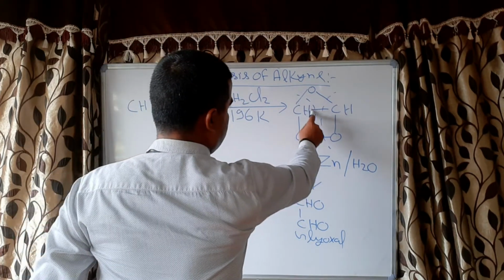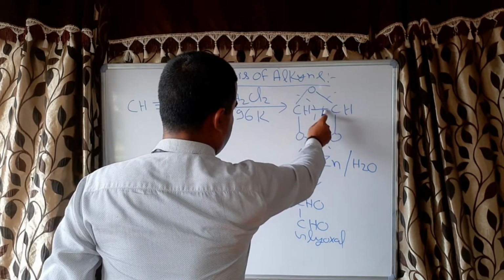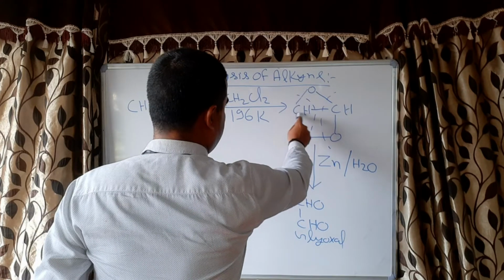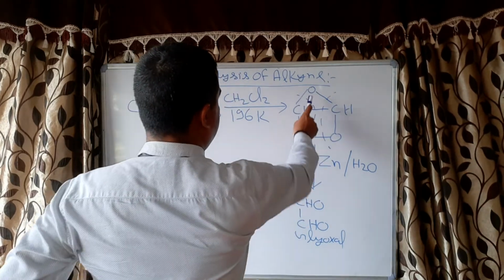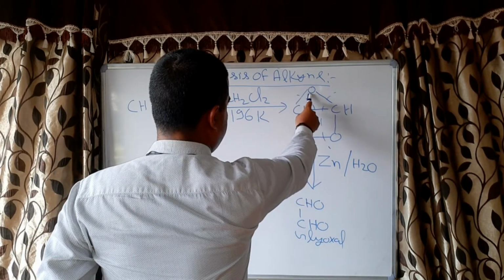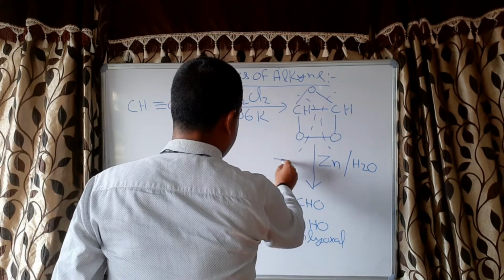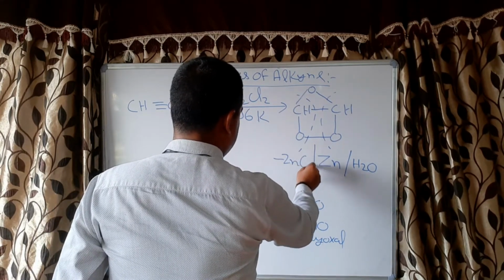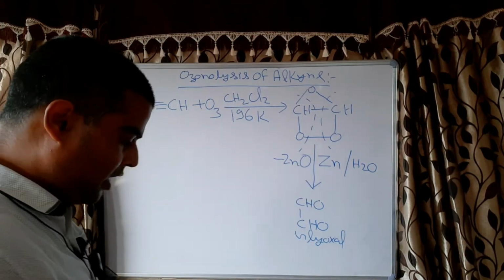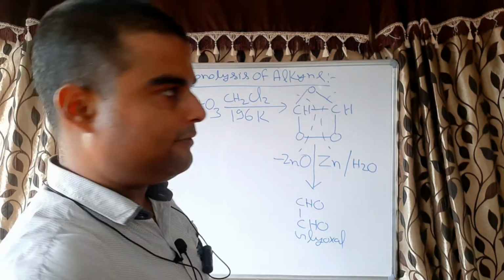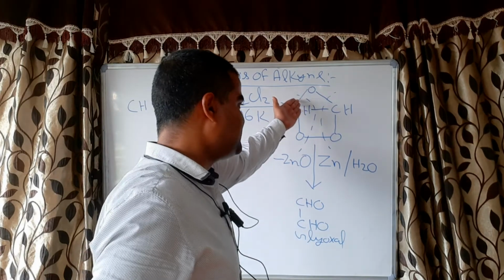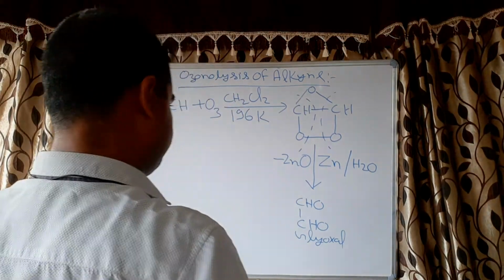See, this bond is not broken, this is the single bond. This bond will remain attached with both carbons. So when this oxygen is completely free, it will attach with zinc and form zinc oxide. That is the reason we call it reductive cleavage, because oxygen is taken away.